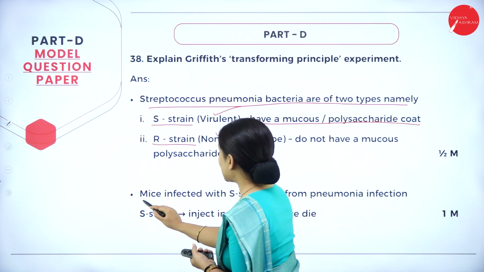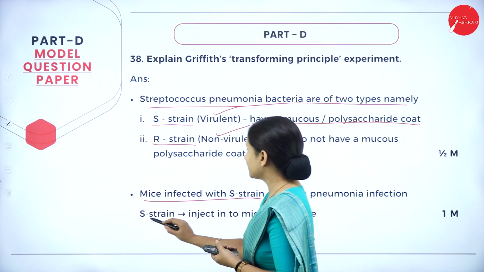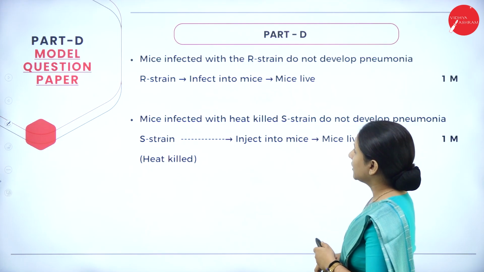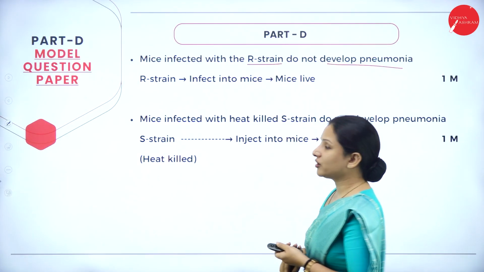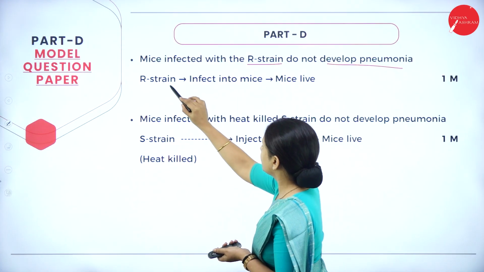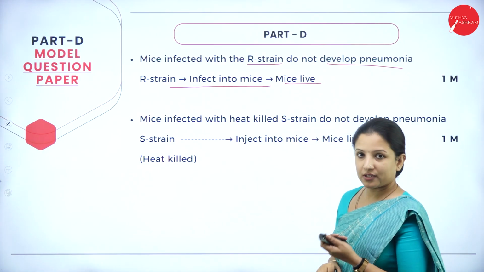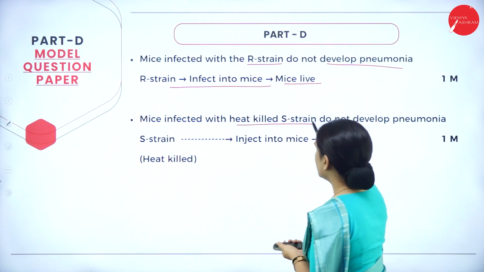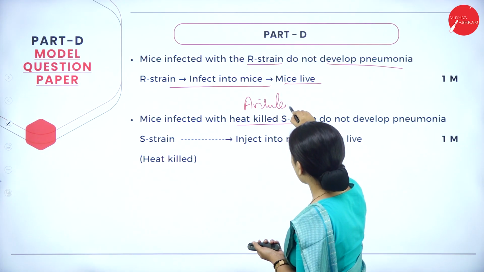So mice which were infected with the S strain died from pneumonia infection. That is, when we inject the S strain, the mice die. Next, mice infected with the R strain do not develop pneumonia because the R strain is an avirulent strain, and the mice live, they do not die. Now next, Griffith infected the mice with heat-killed S strain. When we say it is heat killed, it becomes avirulent or non-virulent.